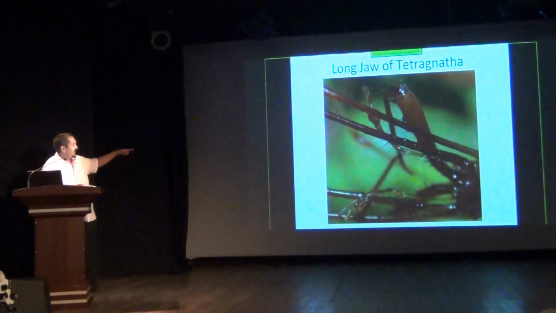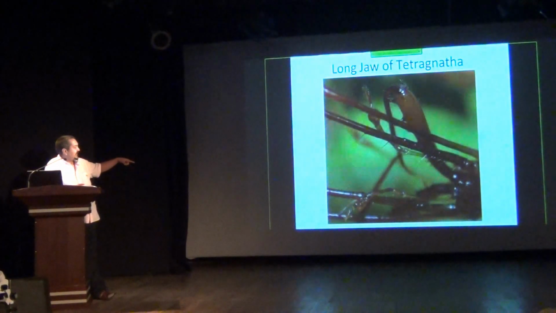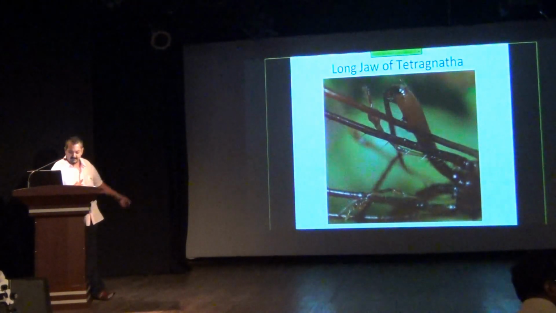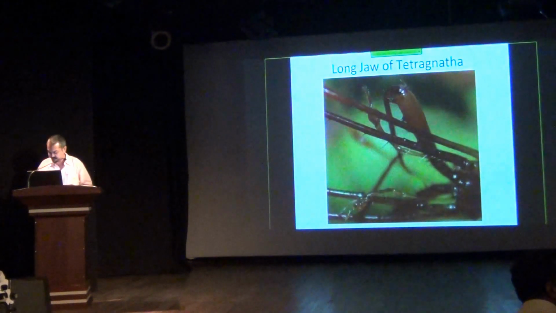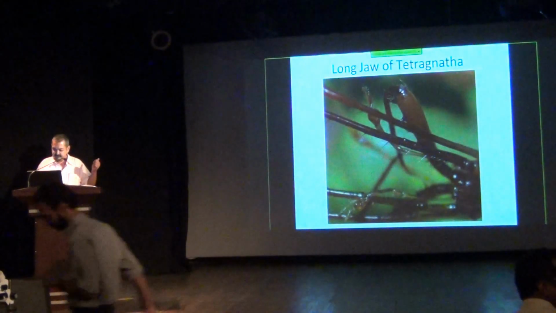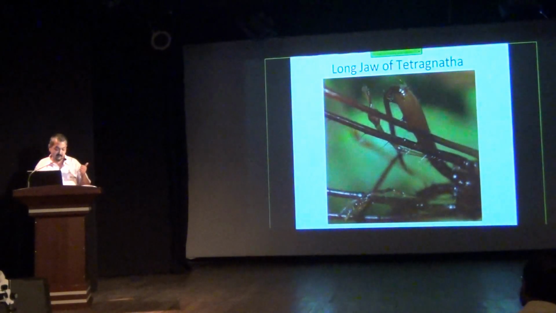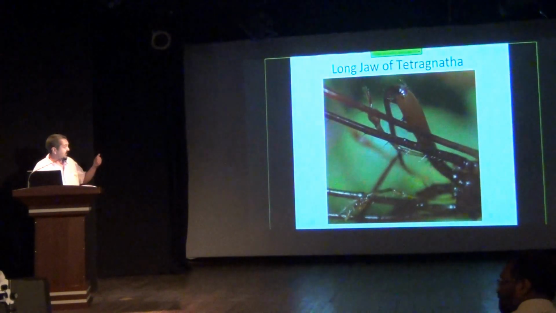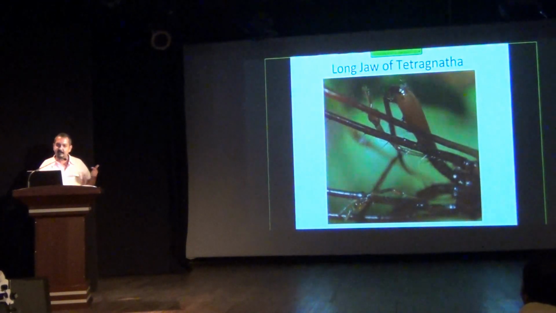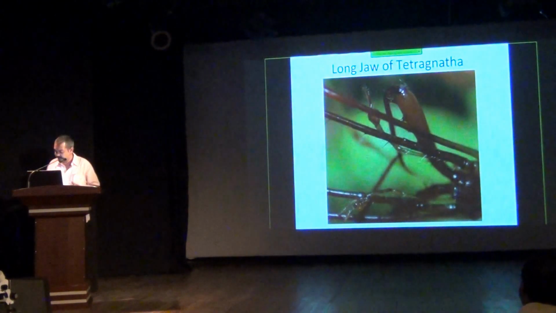It's the chelicerae of the spider. It's a picture that I've taken at a friend's farm with a mating pair, male and female. So this is the Tetragnatha. In this particular species, the female doesn't have the elongated jaws, which is why it's misleading to go by common names.